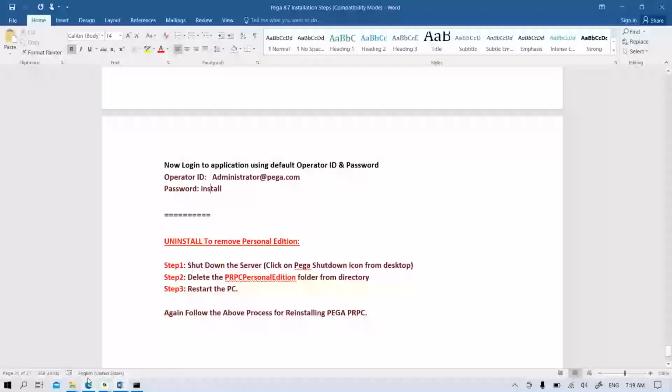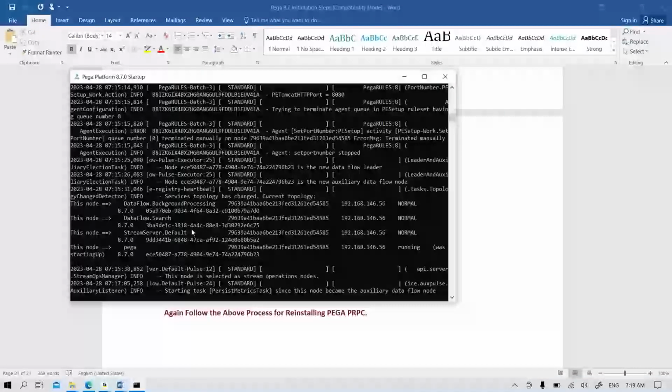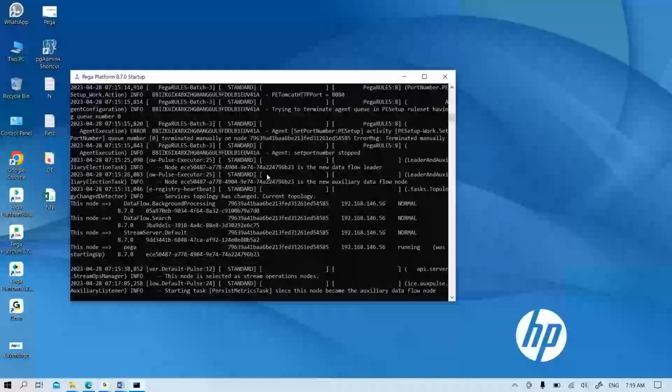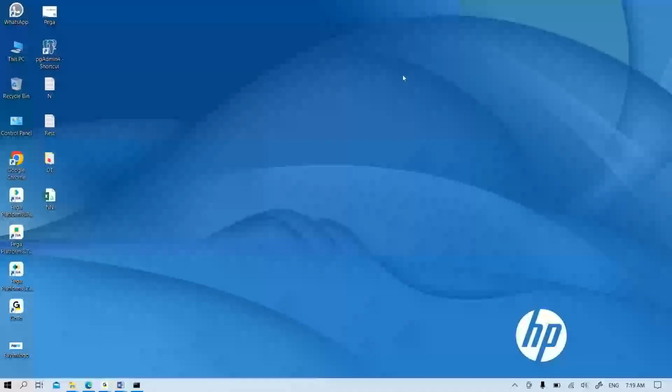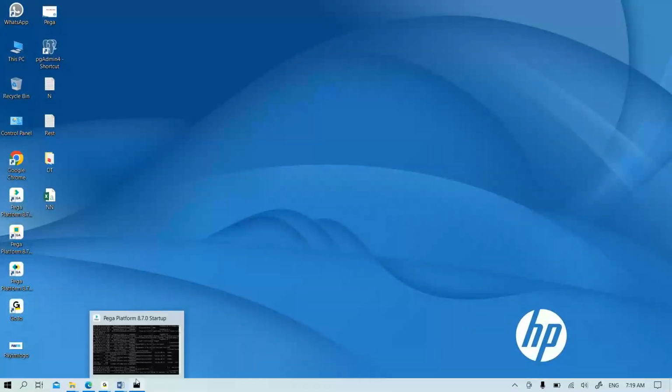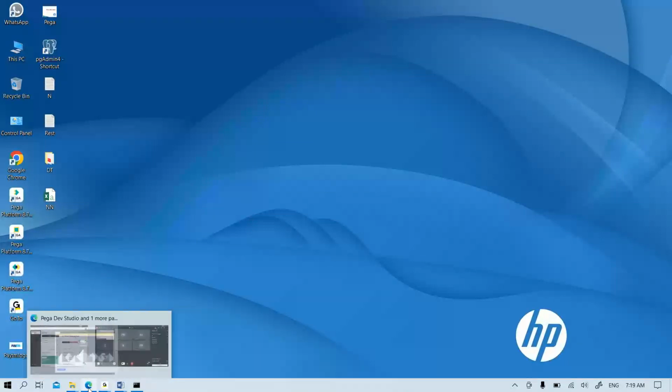See here, after we complete this installation process, the server window will be running directly like this. One command prompt will be launched, I said. So this window will be running in the backend. Now if you want to do this localhost configuration, because Pega here runs on some connection name and all, it will be like this.